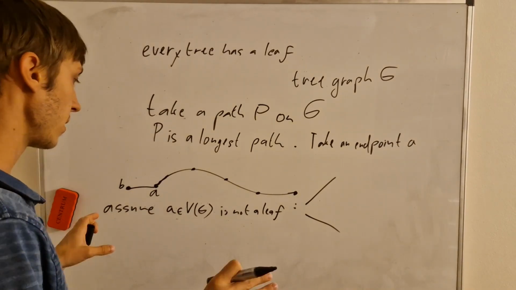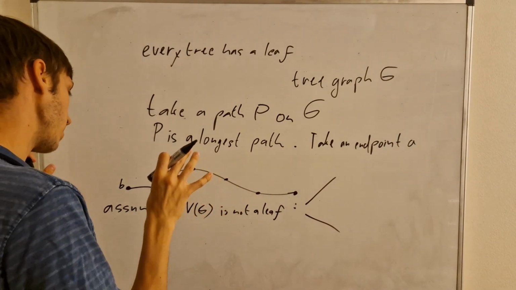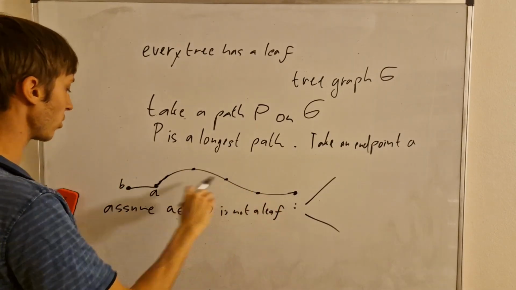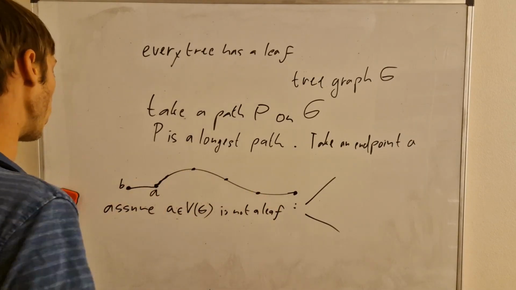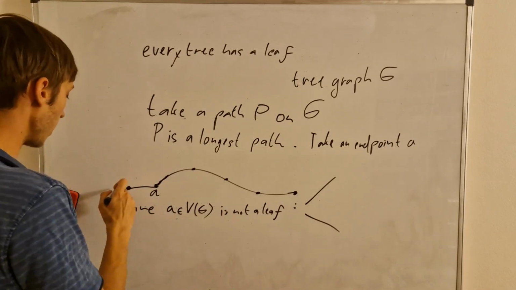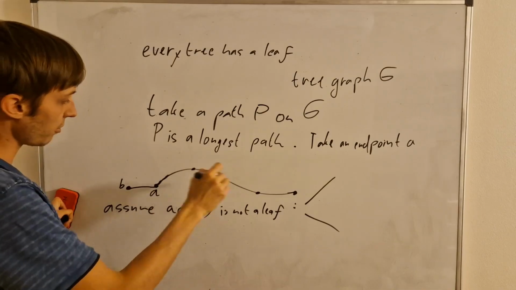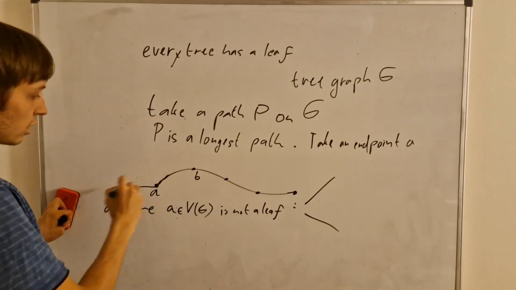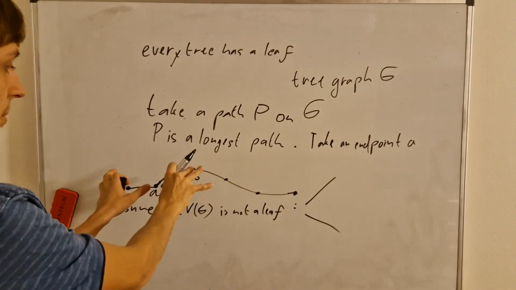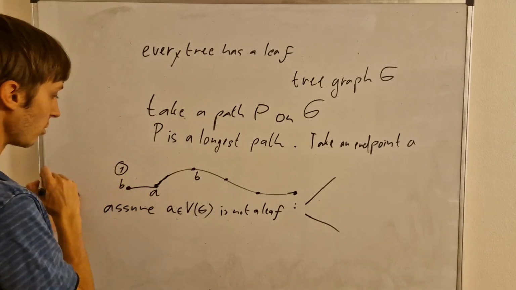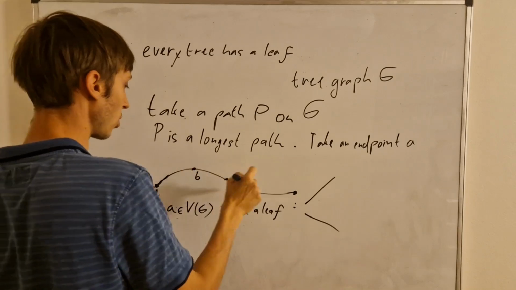So if we suppose that A is not a leaf, that means from it to the other side, from the longest path, must be something more, so the degree is higher than 1. And it goes to some other vertex B, and that B is either outside of the path itself or it's on the path. I mean, of course, it's not at both of the places, but I draw it in the same picture like this. So first option is it's outside the path itself that we were considering.